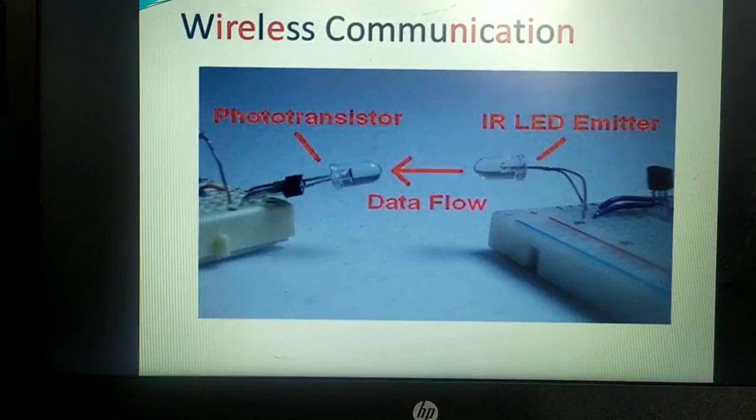So let us study the other two wireless communications, that is the infrared and the laser communication. In this infrared, as per this slide you can see here, these are nothing but LEDs, light emitting diodes, which are making use of the infrared rays in order to transmit the data flow between these two electronic breadboards. These are the electronic devices.